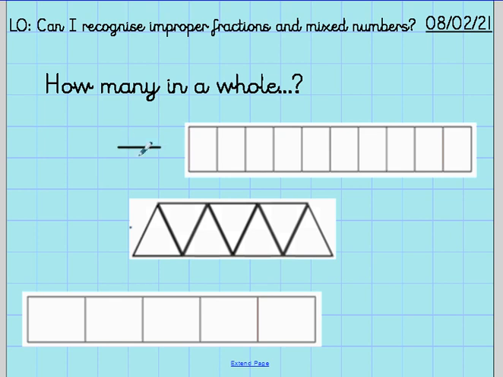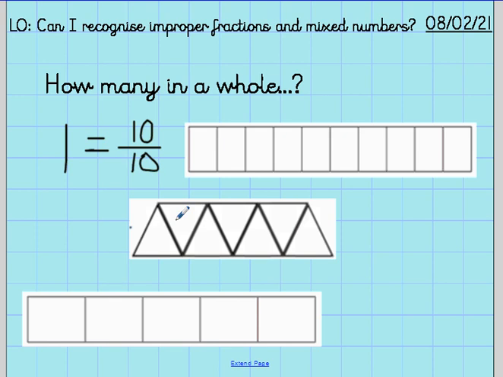So we know the denominator is going to be 10. That's how many parts there are in the whole. So to make one whole, we would need all 10 of those parts. So if you see a fraction where the numerator and the denominator are the same, that is always going to be equal to 1. So 1 equals 10 tenths.